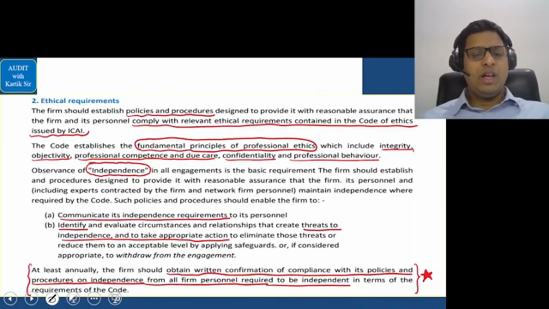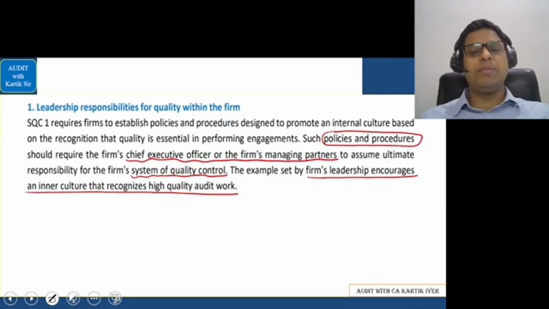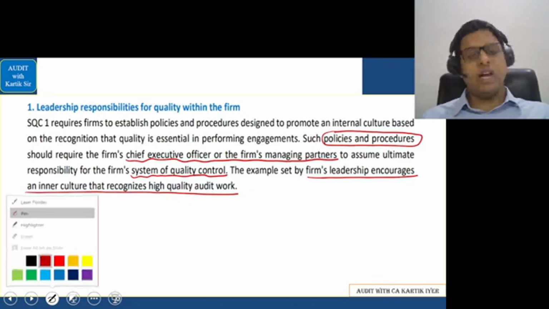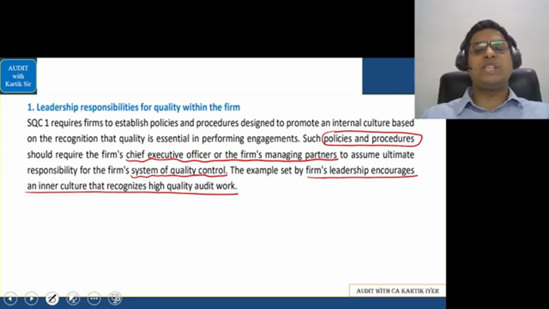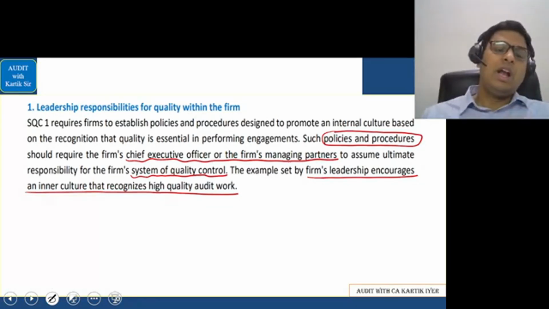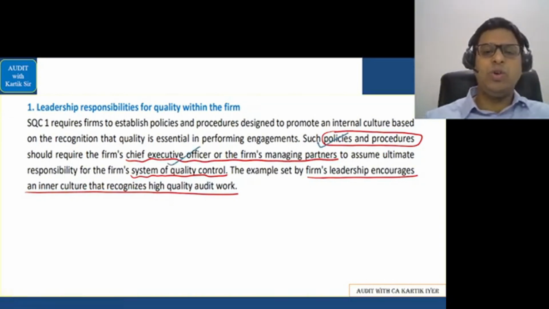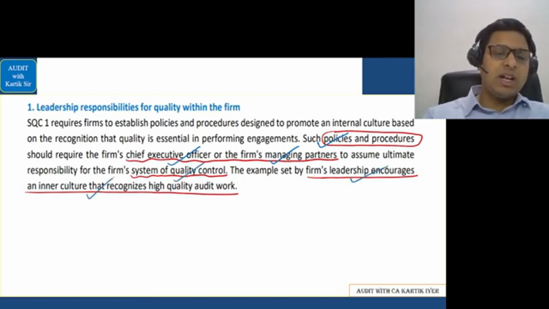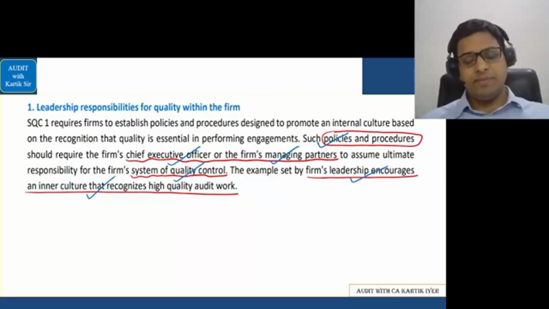Okay. Now, after that, we saw the main points in this case, and you have to ensure that you're doing the chart which I've given in a proper manner. The chart becomes very important. So the key points, I'll just read through it from here. Please hear. Leadership responsibility, they have said here, the firm's policy procedures are made by the CEO or the firm managing partner. They should ensure that there is a system of quality control. The firm's leadership should encourage an inner culture that recognizes high quality audit work.